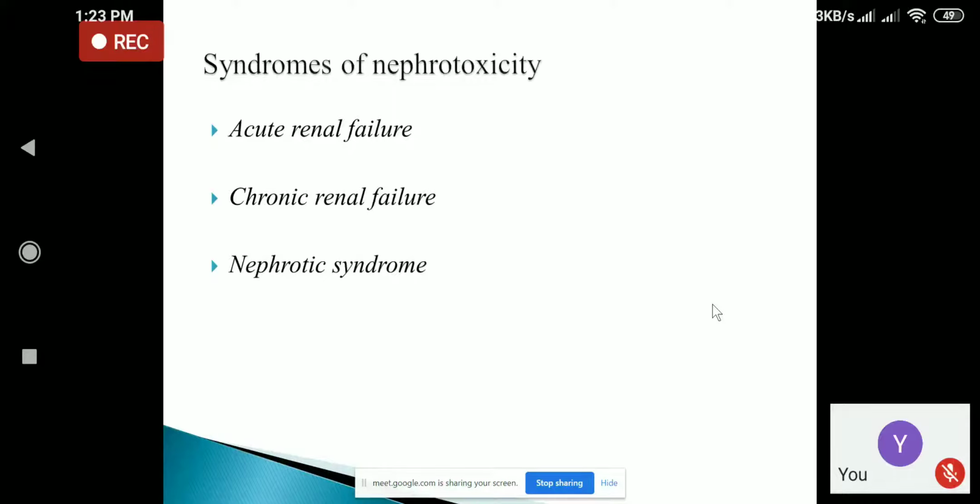And another is nephrotic syndrome. So nephrotic syndrome causes the body to pass too much protein in urine. So a patient with nephrotic syndrome may have a history of proteinuria. The patient will pass an increased amount of protein in the urine, and it is usually caused by damage to the clusters of small blood vessels present in the kidney, which filter the waste material as well as excess water from the blood. And a patient with nephrotic syndrome may have a history of decreased urine output, increase in blood pressure, etc.